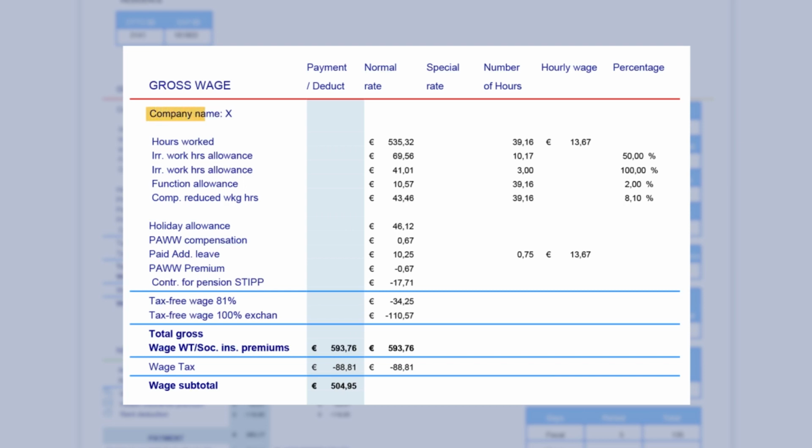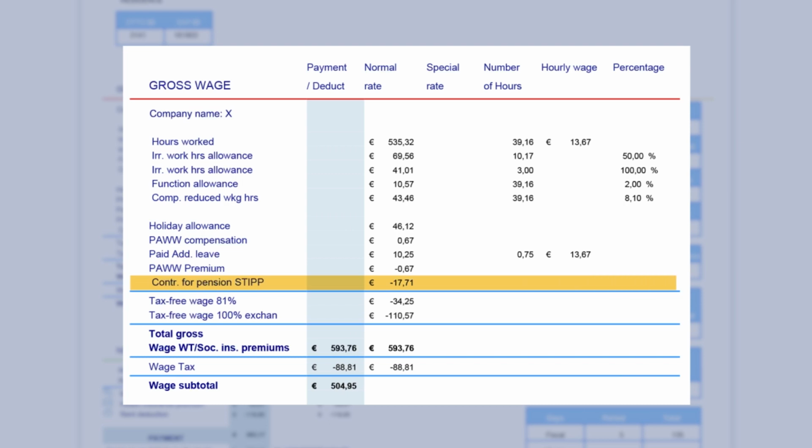The gross wage is what you earn before the wage tax is deducted. At the top is the company name you work for. In the left-hand column, you can see the description of various wage components along with the total amount. Each wage component is calculated separately. The data for the calculation is listed on the right, for example, the number of hours, the hourly wage, and the percentage used. This way, you can check whether the calculation is correct.